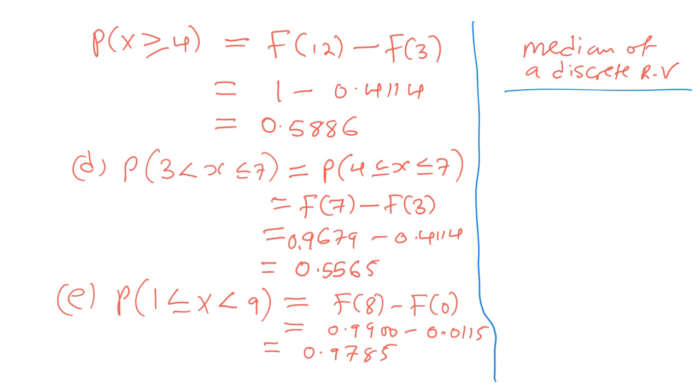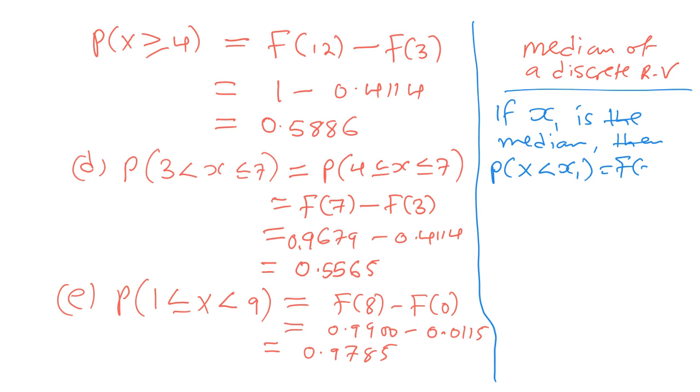Now, if x1 is the median, then the probability of x less than or equal to x1, which we can write as f of x1, must be greater or equal to 0.5.